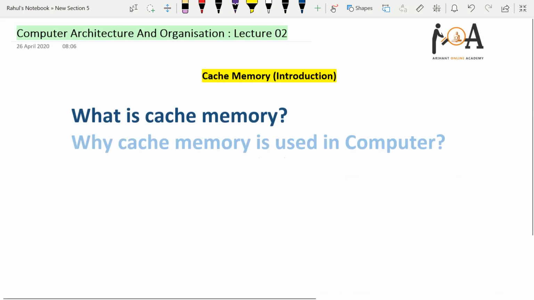A very warm welcome to Arihant Online Academy, and here in this session we will try to discuss the concept of cache memory. Cache memory is a very important part of computer architecture and organization, and in every CSIT exam, whether it is GATE, UGC NET or any other, one or two questions from cache memory are definitely fixed. They are asked in the form of numericals, but in NET or other exams they can ask you logical, theoretical type questions.